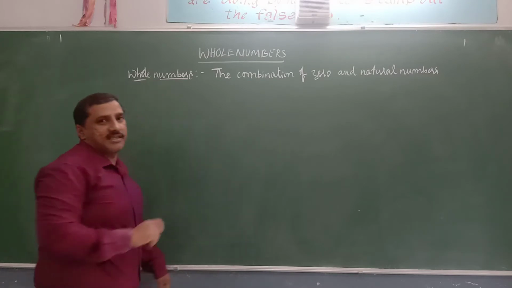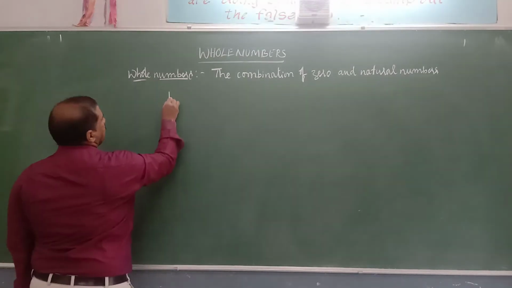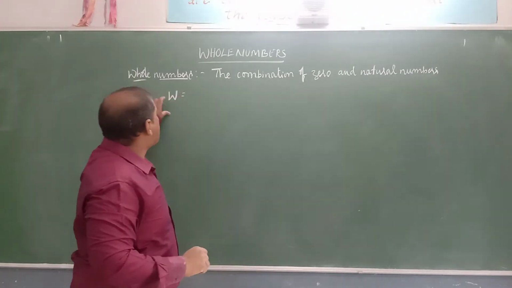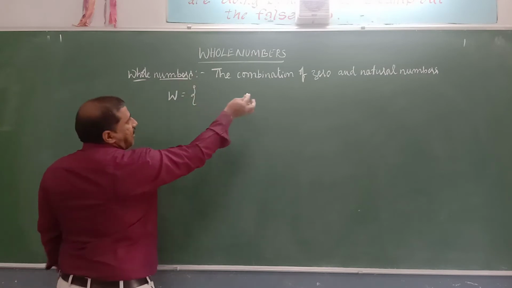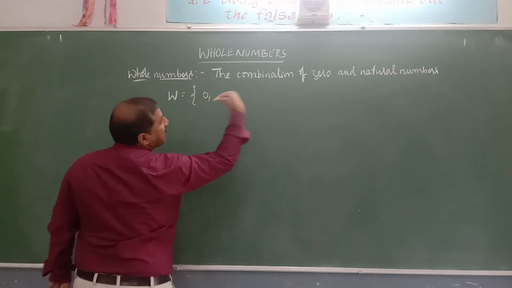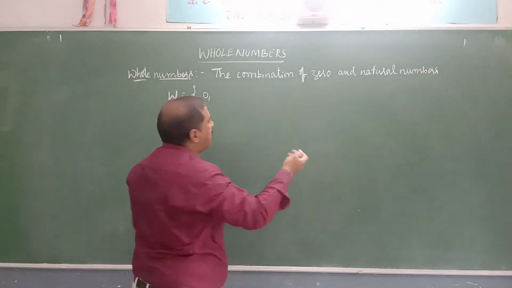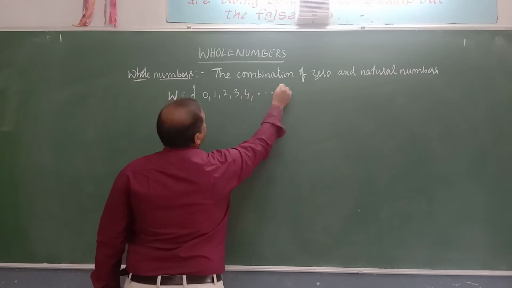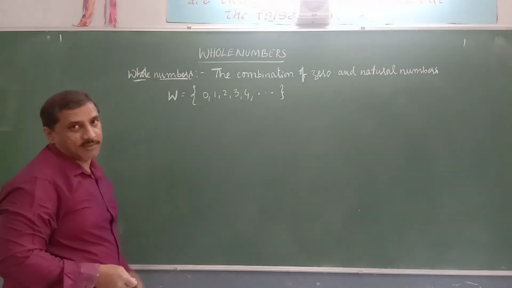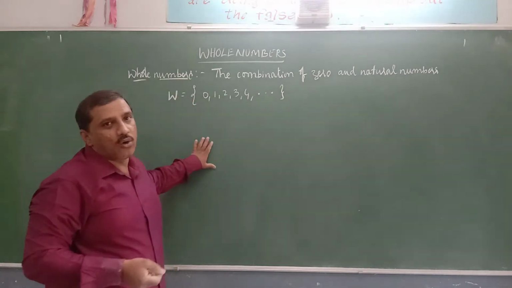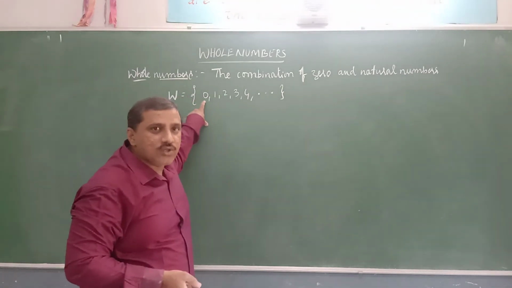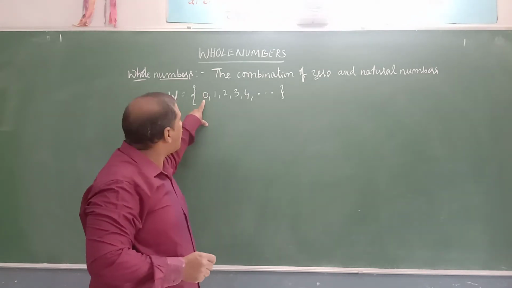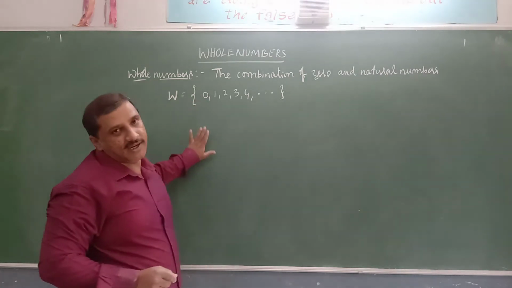So the set of whole numbers is represented with a letter called W, capital letter. So with what letter are the whole numbers represented? W. So the set of whole numbers is the combination of zero and natural numbers. What are natural numbers? 1, 2, 3, 4 and so on. So this is the set of whole numbers. If you observe, which is the first whole number? 0. Which is the least whole number or the smallest whole number? It is 0. 0 is the least whole number and 0 is the first whole number.